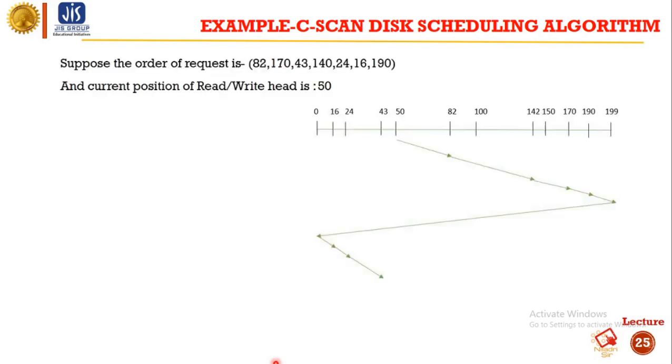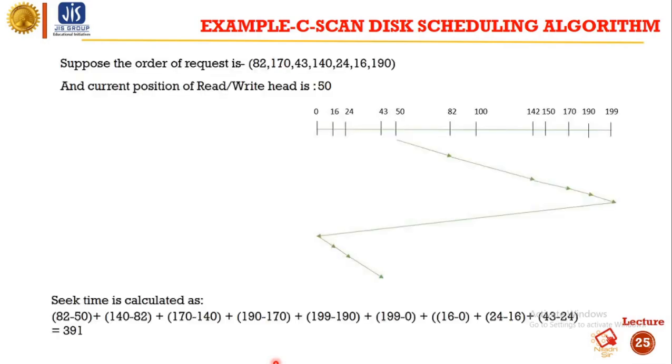So the total head movements will be: from 50 we will visit 82, so the head movement is 82 minus 50. From 82 we will visit 140, so the head movement is 140 minus 82. From 140 we have visited 170, so the head movement is 170 minus 140. From 170 we have visited 190, so the head movement is 190 minus 170. From 190 we have visited 199, so the head movement is 199 minus 190.